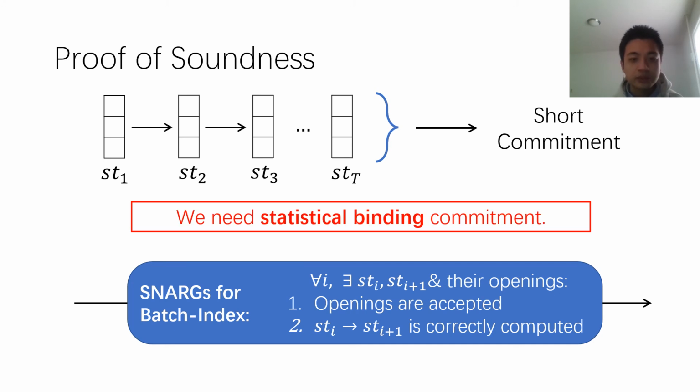So we need to use some statistical binding commitment. However, this is also impossible, since we also want this commitment to be short. So how do we achieve the succinctness for this commitment and also the statistical binding property at the same time?